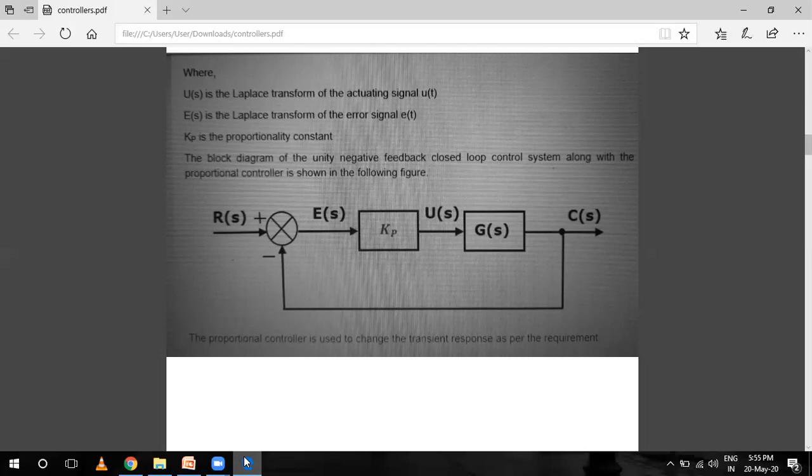So this is the diagram for the proportional controller. This is your R(s) input, E(s) is your error signal, Kp is the proportional controller, G(s) is the gain of the system, U(s) is the actuating signal, C(s) is the output of the system, and from the output it goes into the adder. The proportional controller is used to change the transient response as per the requirement. So this is all about the proportional controller. Basically, this Kp is also known as proportional gain or proportional sensitivity.